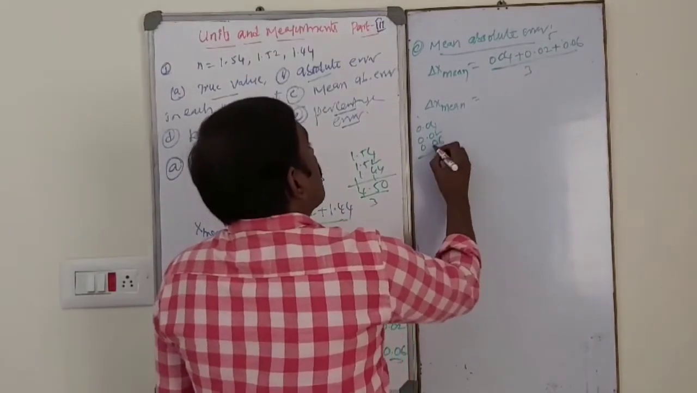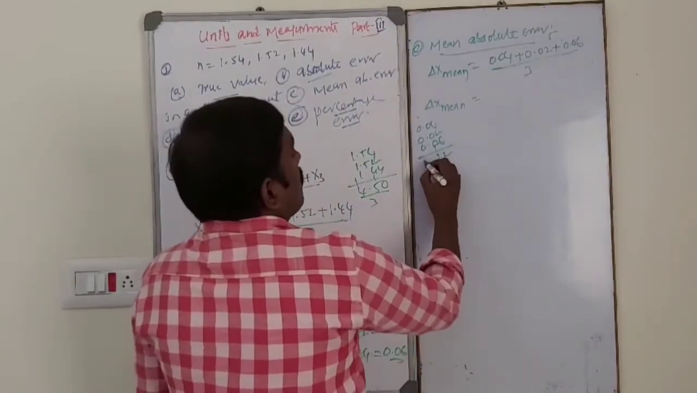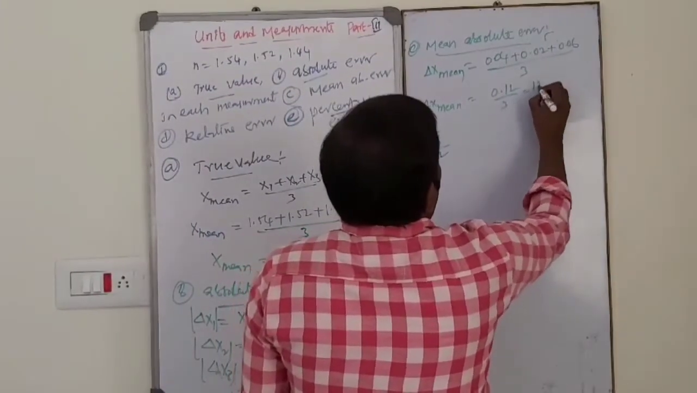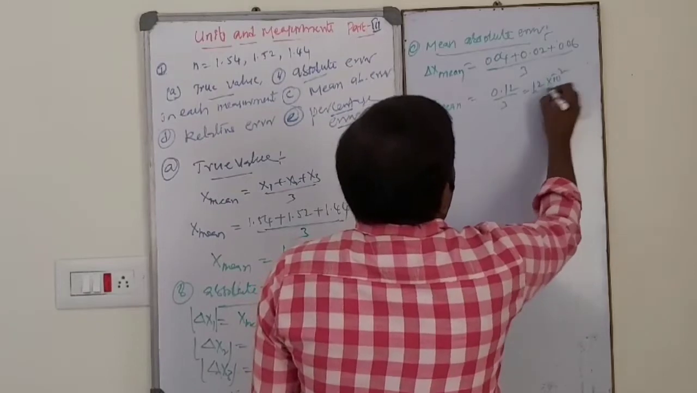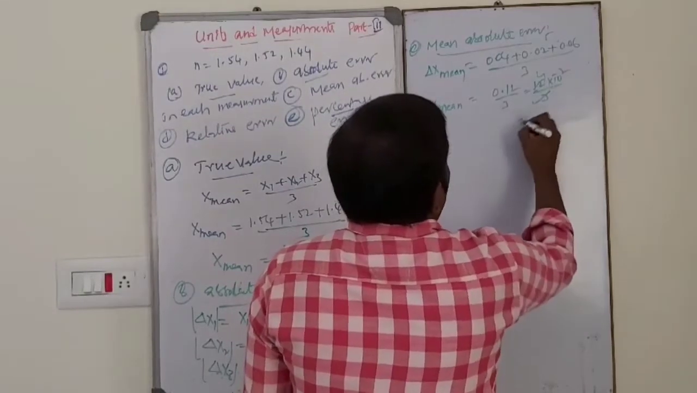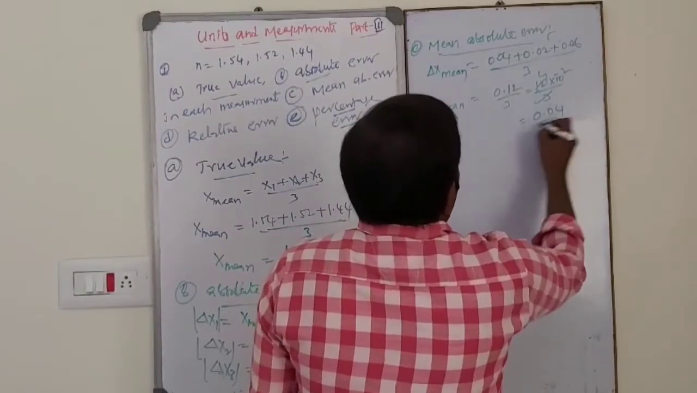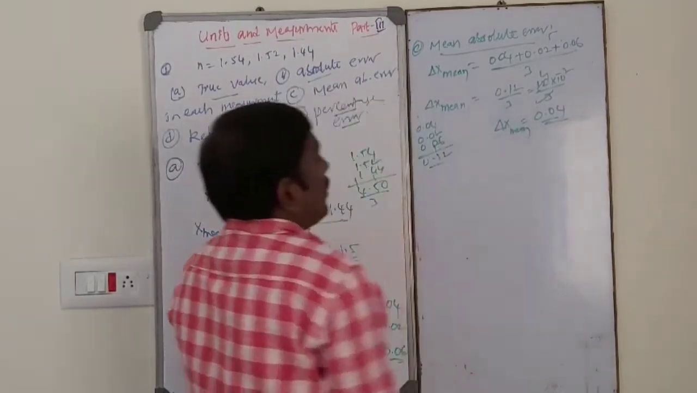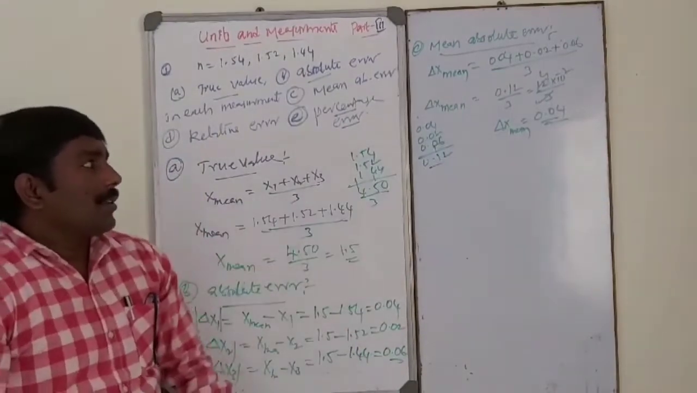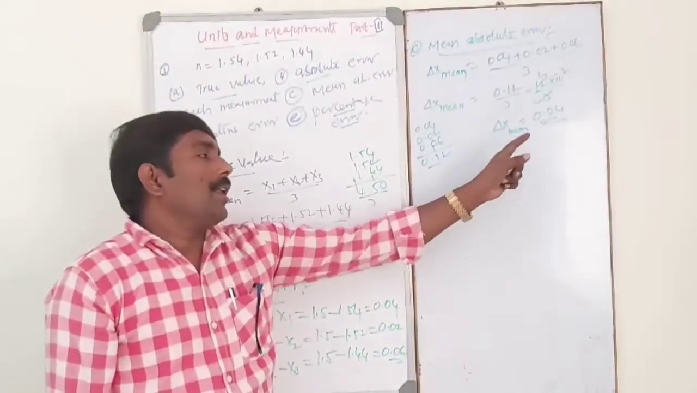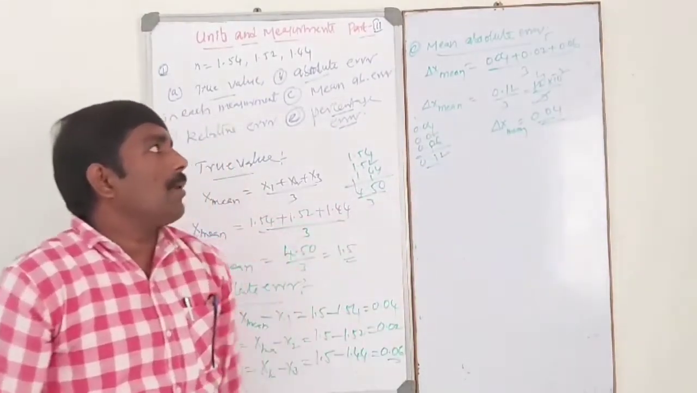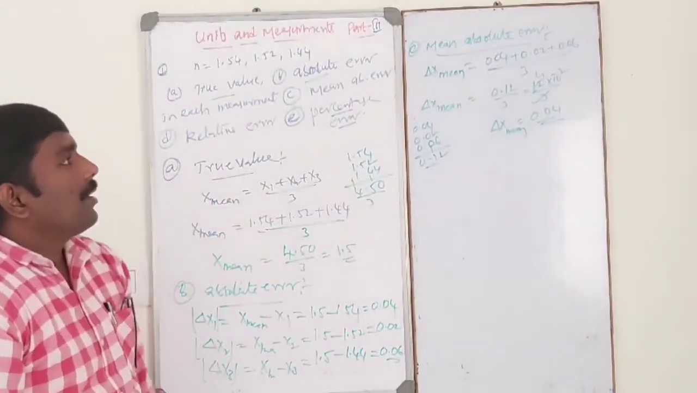So 0.12 divided by 3, that is 12 into 10 power minus 2 by 3. Three fours are nothing but 0.04. This is delta x mean, the mean absolute error. Delta x mean is equal to what? 0.04. That is the mean absolute error.